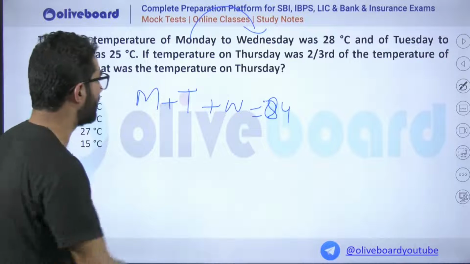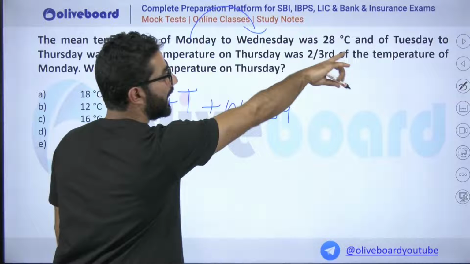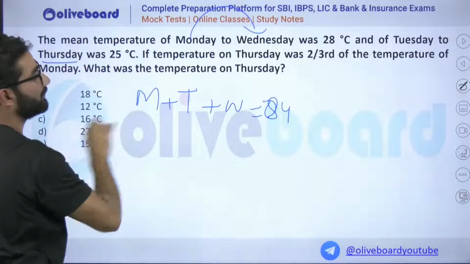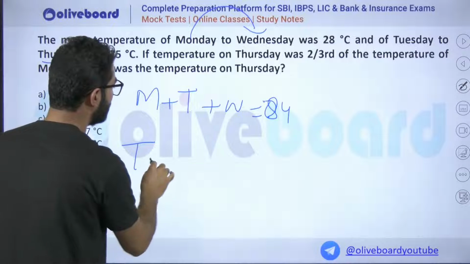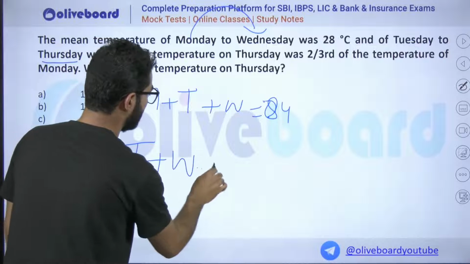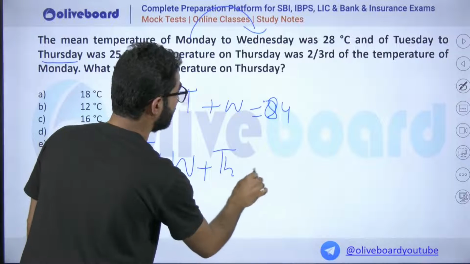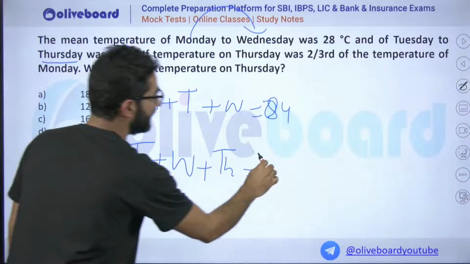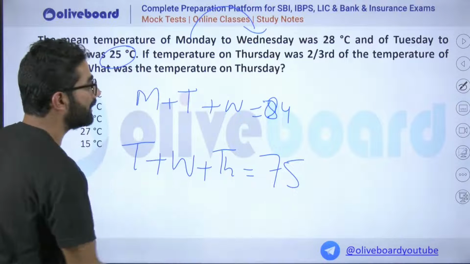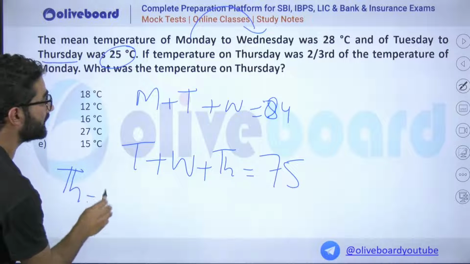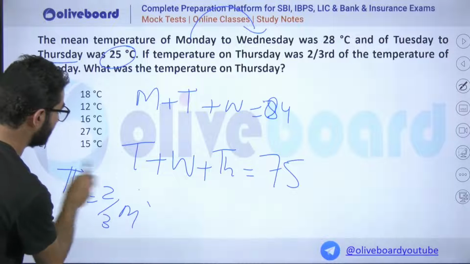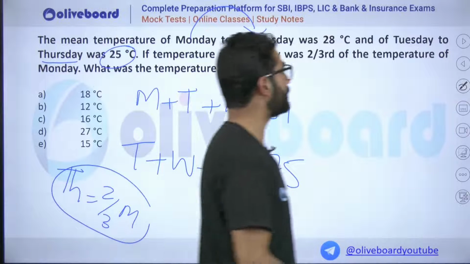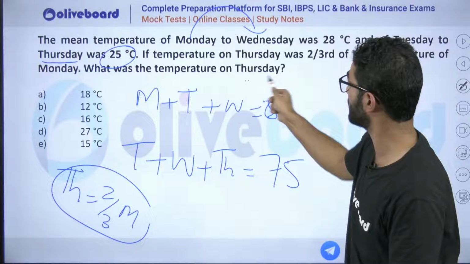84, my dear. Okay, so now you got this. For Tuesday, Wednesday and Thursday, the average multiplied out will be 75. Also, the relation is that Thursday is nothing but 2/3 of Monday. This equation is also given. How do we calculate the temperature on Thursday?